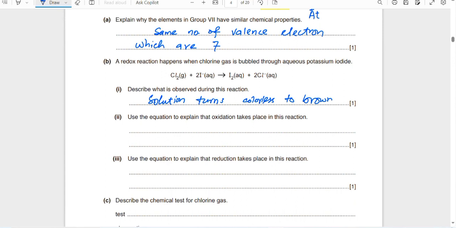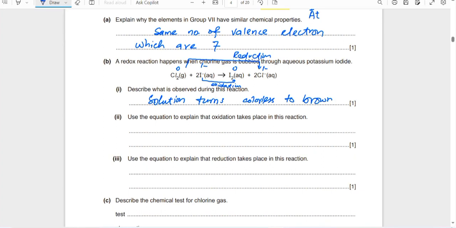Yes, oxidation takes place how? From 0 it becomes -1, and from -1 it becomes 0. So from -1 to 0 is a gain of oxidation state. You can say it is loss of electrons. So loss of electrons is oxidation. And the second, gain of electrons, is called reduction. Basically this is a redox reaction because both are taking place together.